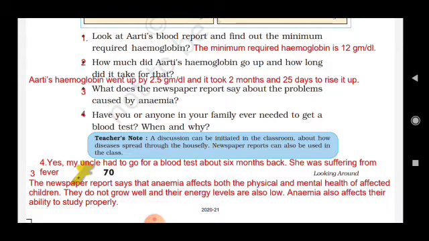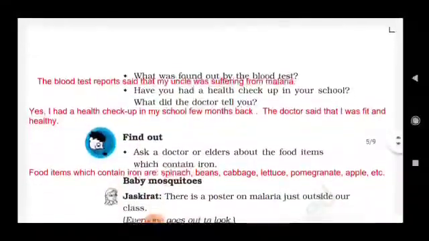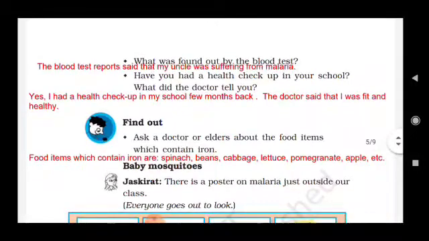Question number 4, have you or anyone in your family ever needed to get a blood test? When and why? Yes, my uncle had to go for a blood test about 6 months back. Here it is written she, but you will write he, for uncle, okay? He was suffering from fever. What was found out by the blood test? The blood report said that my uncle was suffering from malaria.